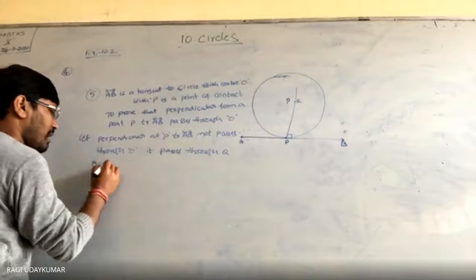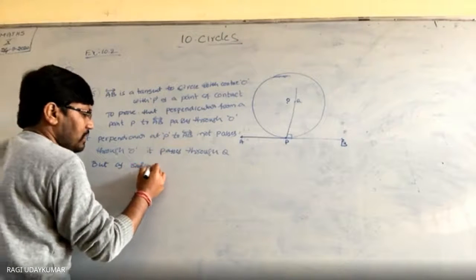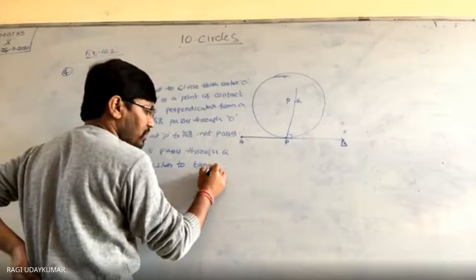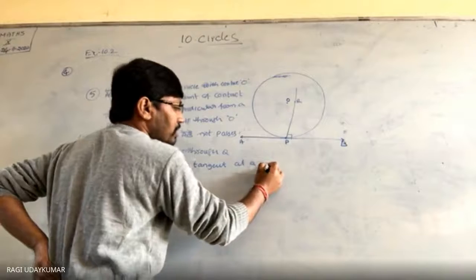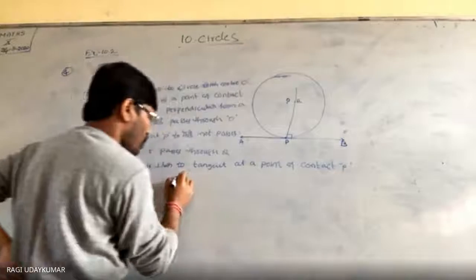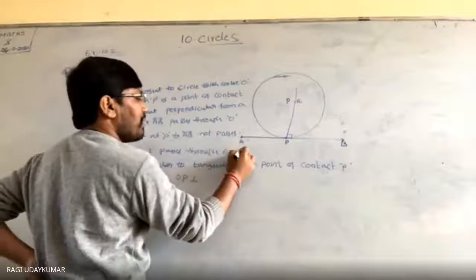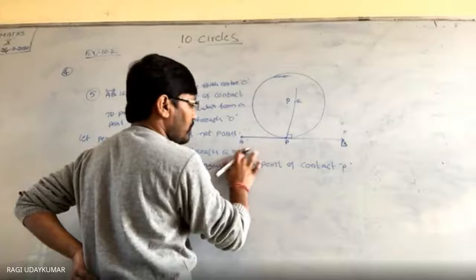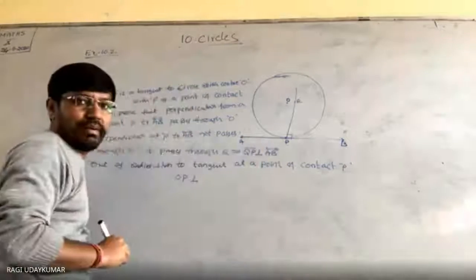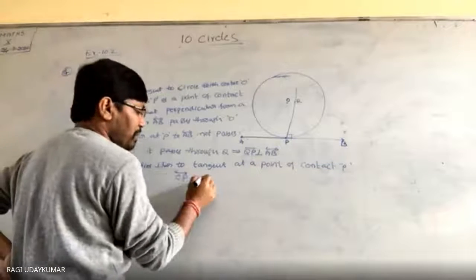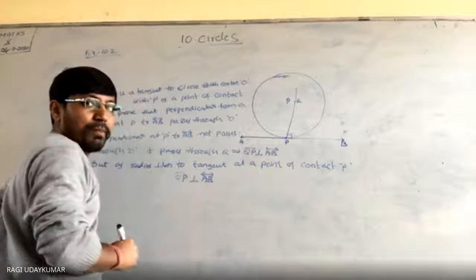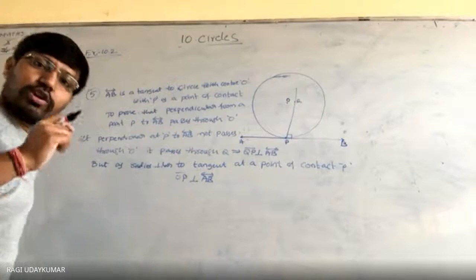But as the radius is perpendicular to the tangent at a point of contact P, OP is perpendicular to AB. And QP is perpendicular to AB. But this is not possible.